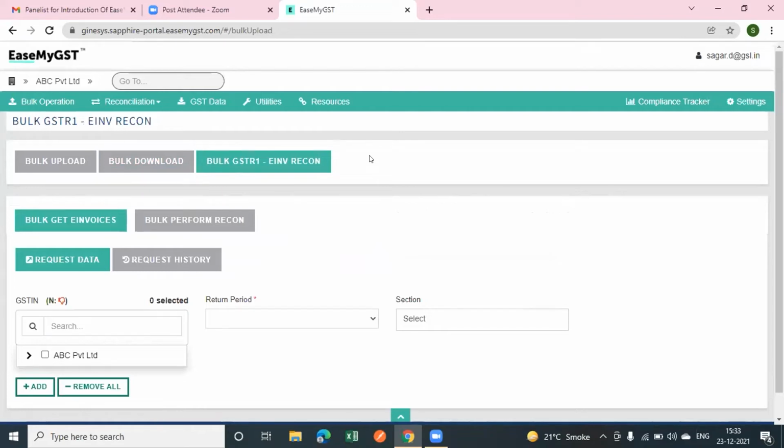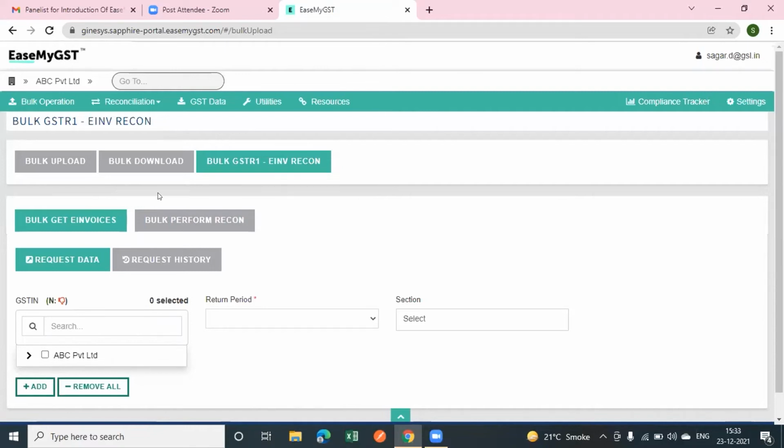This basically indicates the PAN wise reconciliation of the auto populated data which lies on the GST portal with the PAN wise sales data, and the auto populated data on the EaseMyGST portal. As we all know, there are only 4 transactions for which e-invoice is applicable: B2B transaction, CDN transaction, CDNUR transaction, and export transaction.